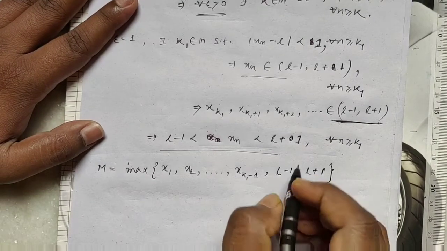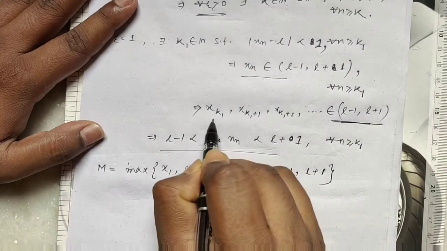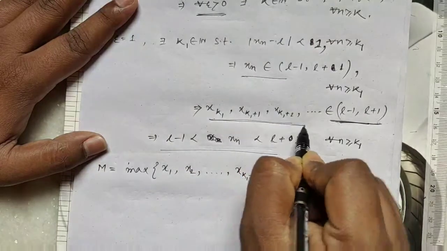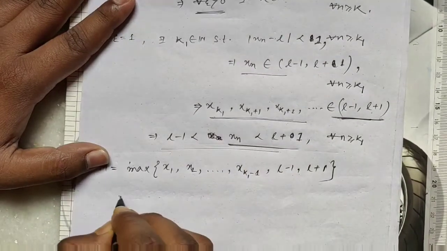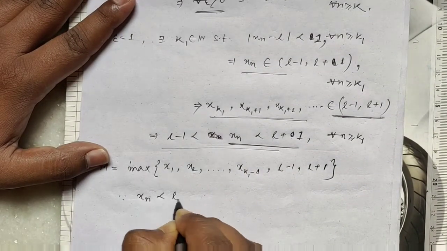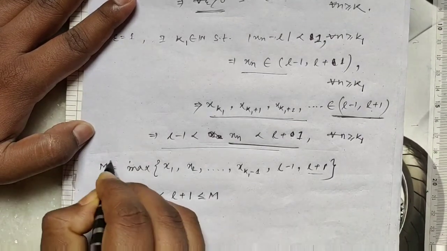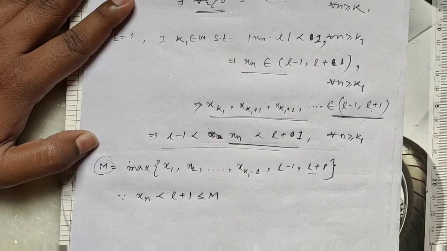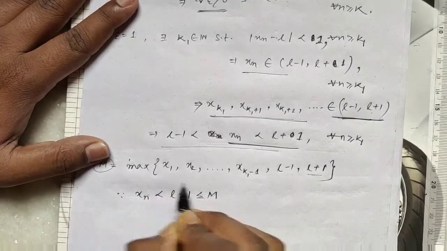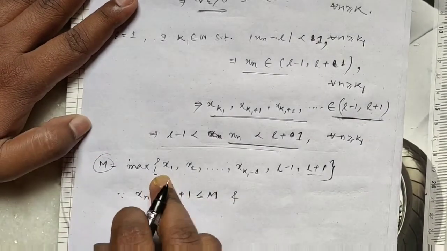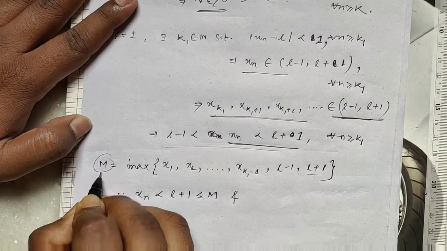Since every element xn is less than L plus 1, and L plus 1 is also less than or equal to M, and those elements x1, x2, up to x_(k1 minus 1) are also less than or equal to M because M is the maximum.